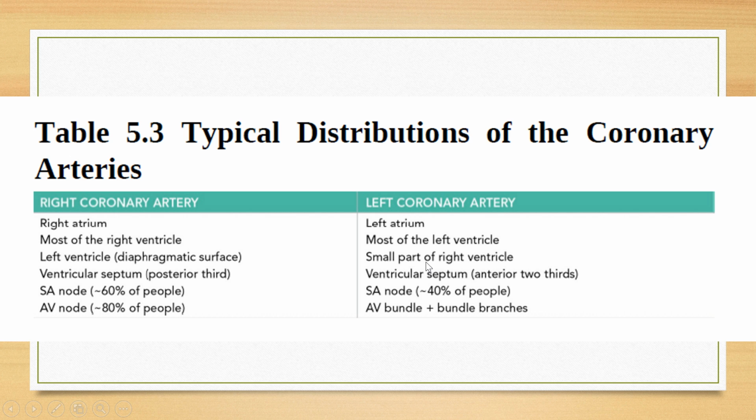Okay, so the left coronary artery will supply the left atrium, most of the left ventricle, small part of the right ventricle, and the ventricular septum. How much part? Anterior 2/3. SA node in 40%, AV bundle and bundle branches in most of the people, but AV node in 20% of the people. Okay, so this was the typical distribution of coronary arteries.